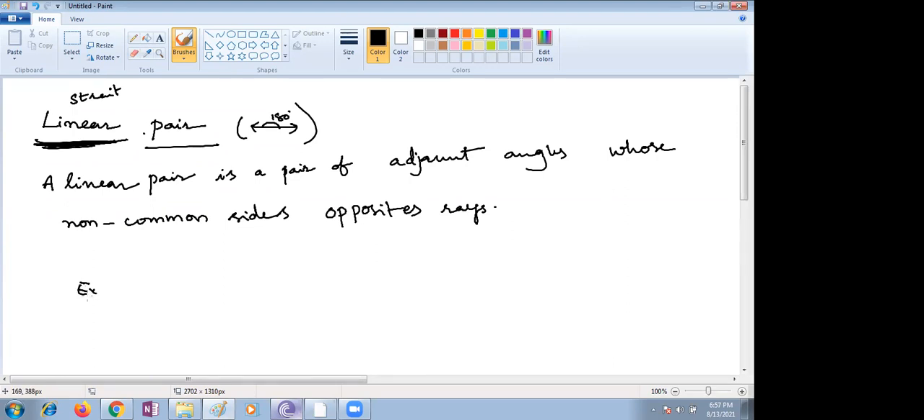Let me write a few examples. Just a minute, I'll come to you, children. There is a line. I can draw one more common arm here. Use your ruler to draw lines, children, so that our lines are more straight. Now you have to check. This is angle 1.